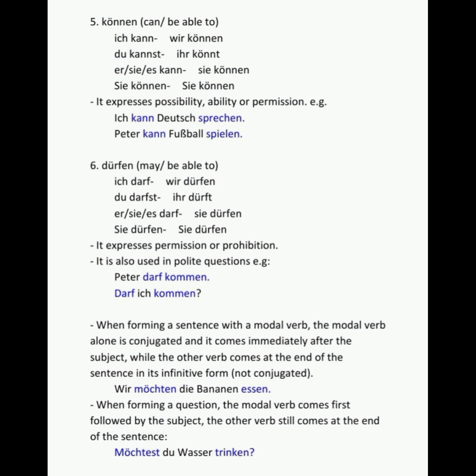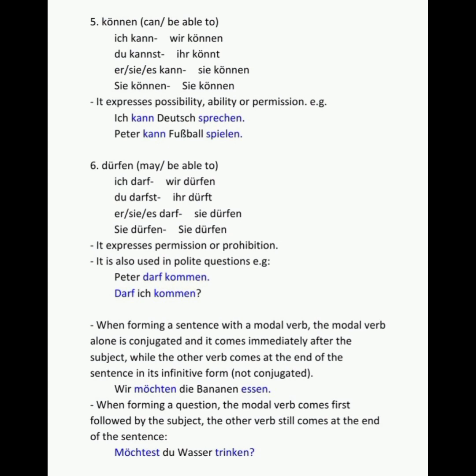Like in the example, we have wir möchten, we would like, die Bananen essen. If I translate it literally, it means we would like the bananas to eat. I don't say we would like to eat the bananas. We would like the bananas to eat. Wir möchten die Bananen essen. Some more examples from the previous ones. Peter darf kommen. Peter may come. Ich kann Deutsch sprechen.